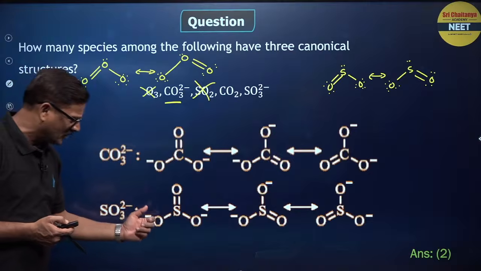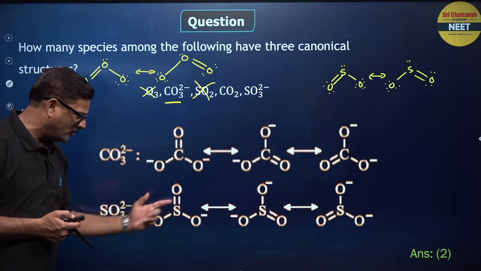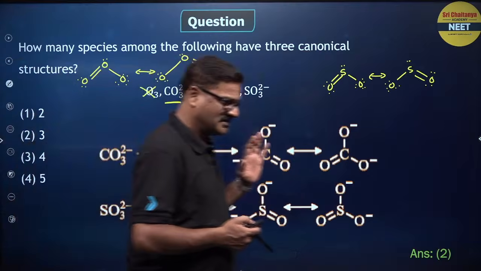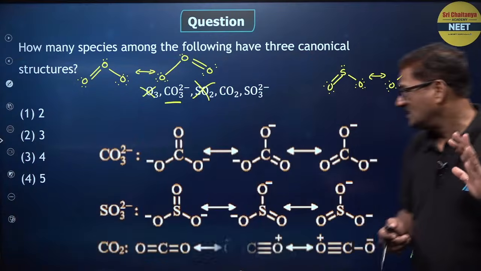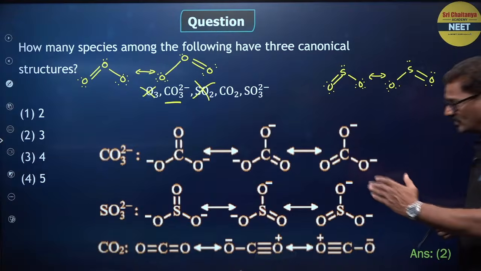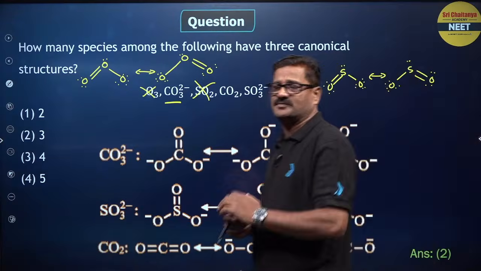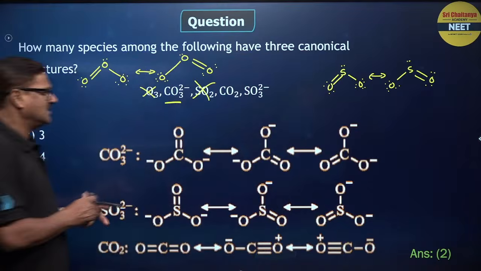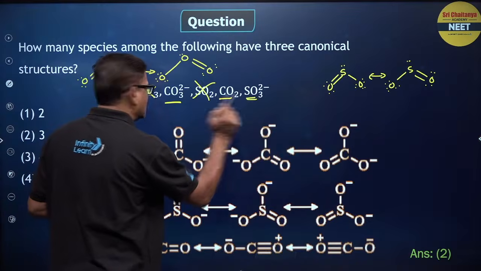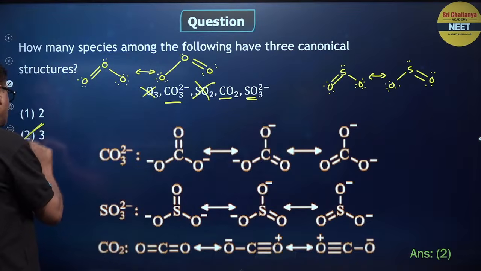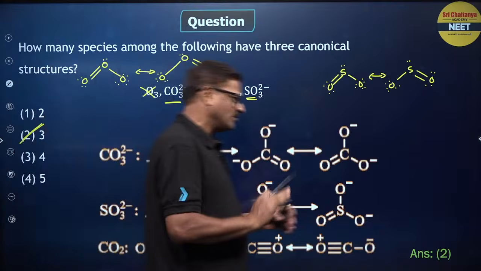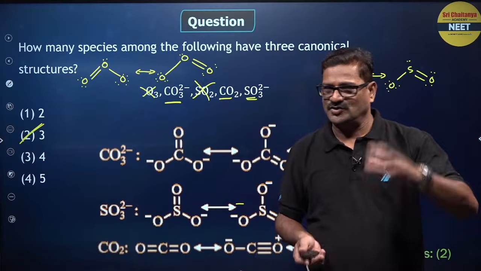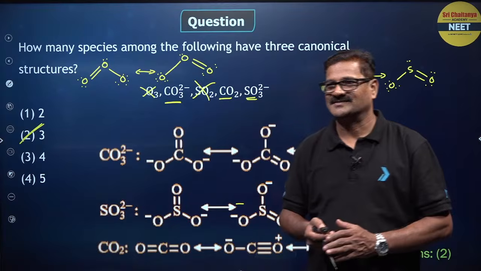And CO2, carbon dioxide, and sulfite ion. Sulfite ion bhi aise hoga beta. S double bond O, O minus, O minus. S double bond O, S double bond O. ठीक है? And carbon dioxide also, 3 canonical structures milega. And I want to say this is, and this also, have total number 3 species having 3 canonical structures in it. You understand? Any doubt, bacho? Clear?